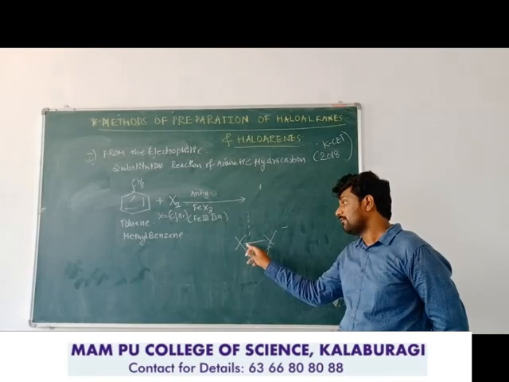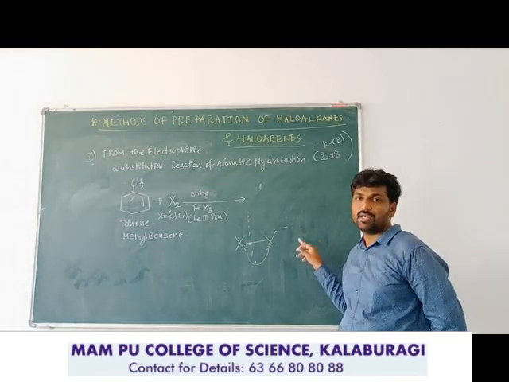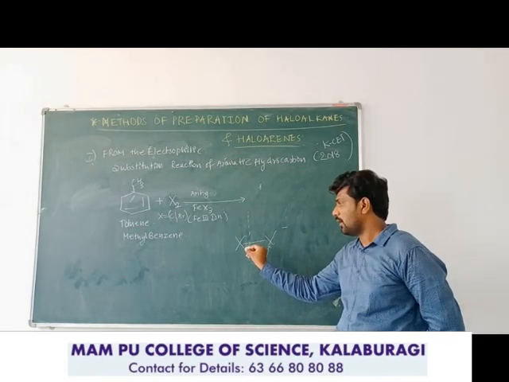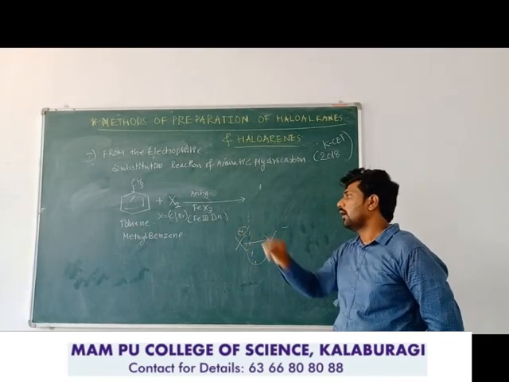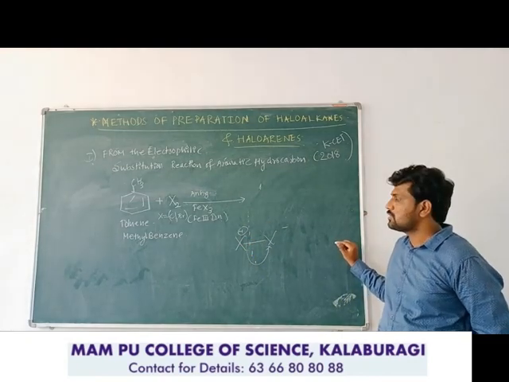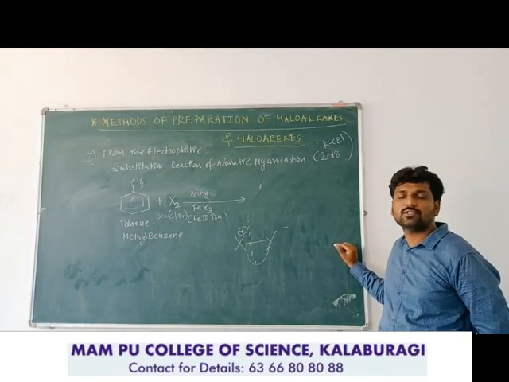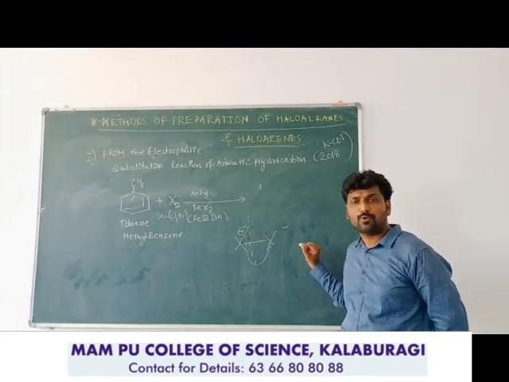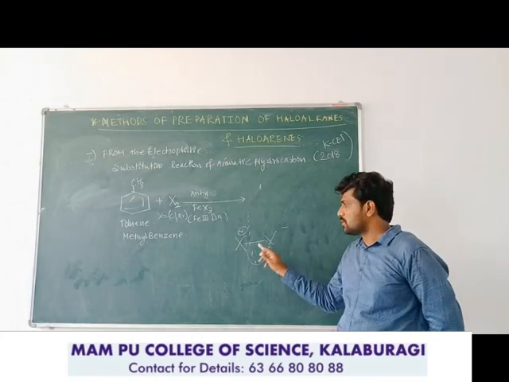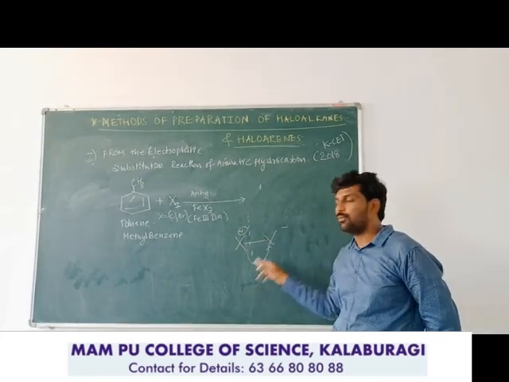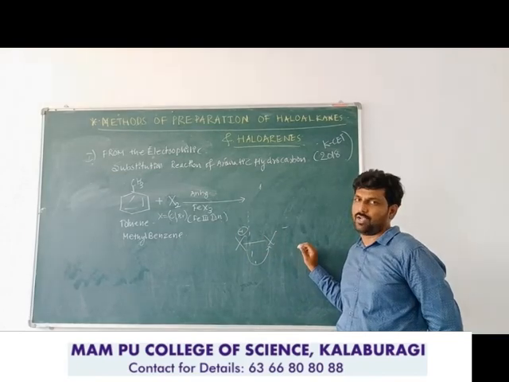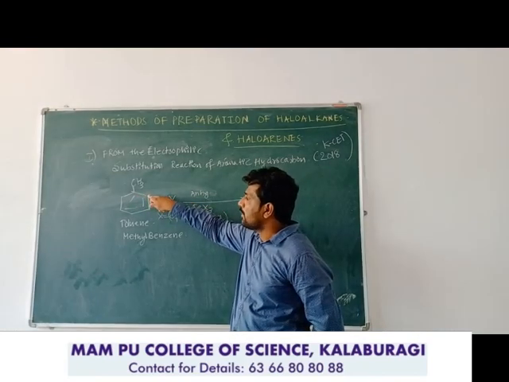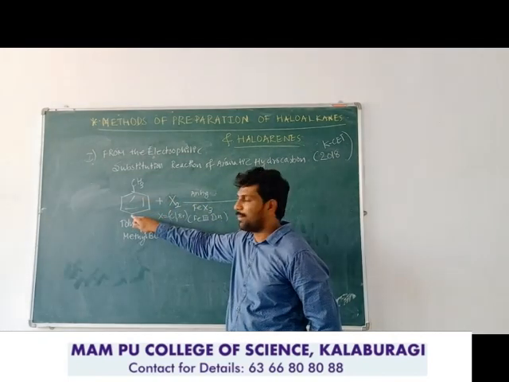Because of the loss of one electron from the other halogen atom, this will be separated as a cation. So this halogen which is carrying positive charge is known as halonium ion. If it is chlorine, chloronium ion. If it is bromine, bromonium ion. This halonium is electronically poor and it behaves as the electrophile, and it will substitute on the toluene at either the ortho position or the para position.